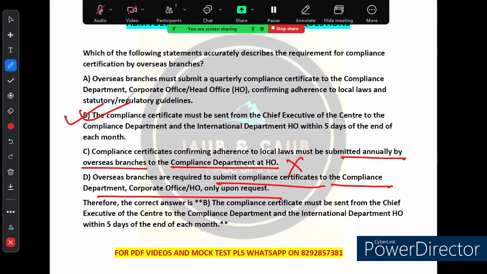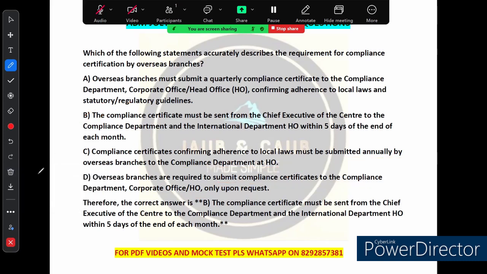So remember, to summarize the compliance, the overseas branch must ensure that their compliance certificate, which confirms adherence to the local law and guidelines, is sent on a monthly basis. Remember, the key word is monthly basis, right? And the second thing is that this ensures that the head office remains informed and compliant with the regulatory requirement. And that's how compliance certification works for an overseas branch, right? Now let's move on to our next question.